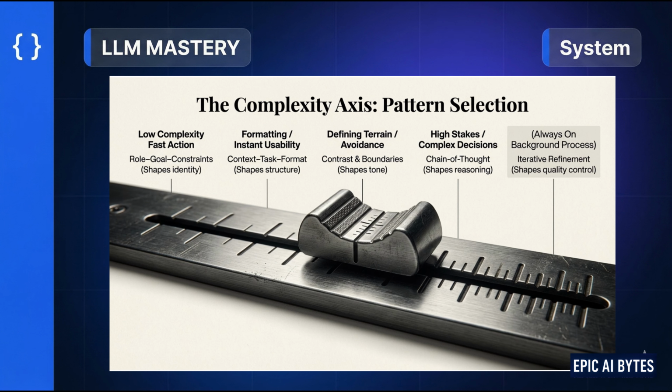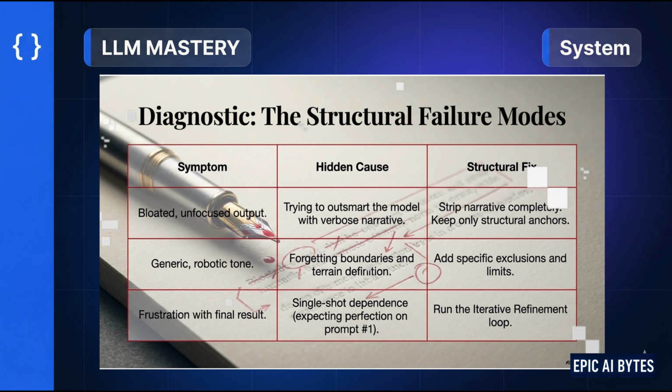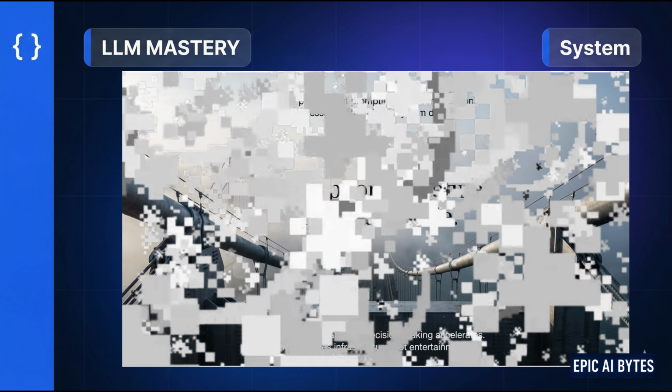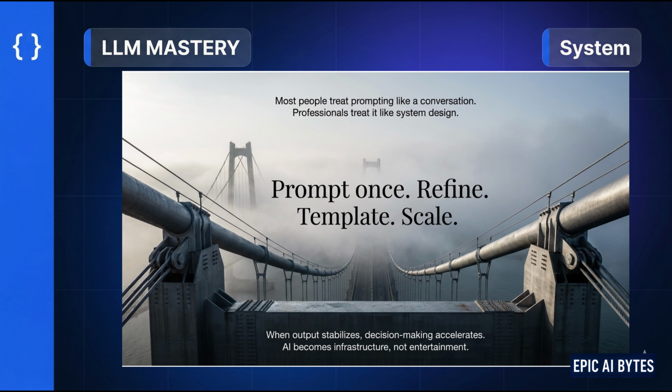If your outputs aren't working, it's usually one of 3 issues. Too much narrative, remove fluff, add structure. Too generic, missing constraints or boundaries. Frustration with results, no iteration loop. These are not model problems, they're design problems. Here's the workflow. Define the outcome, choose the structure, add constraints, specify the format, run at least 1 refinement loop, then save what works. That's how you go from prompting to systems.